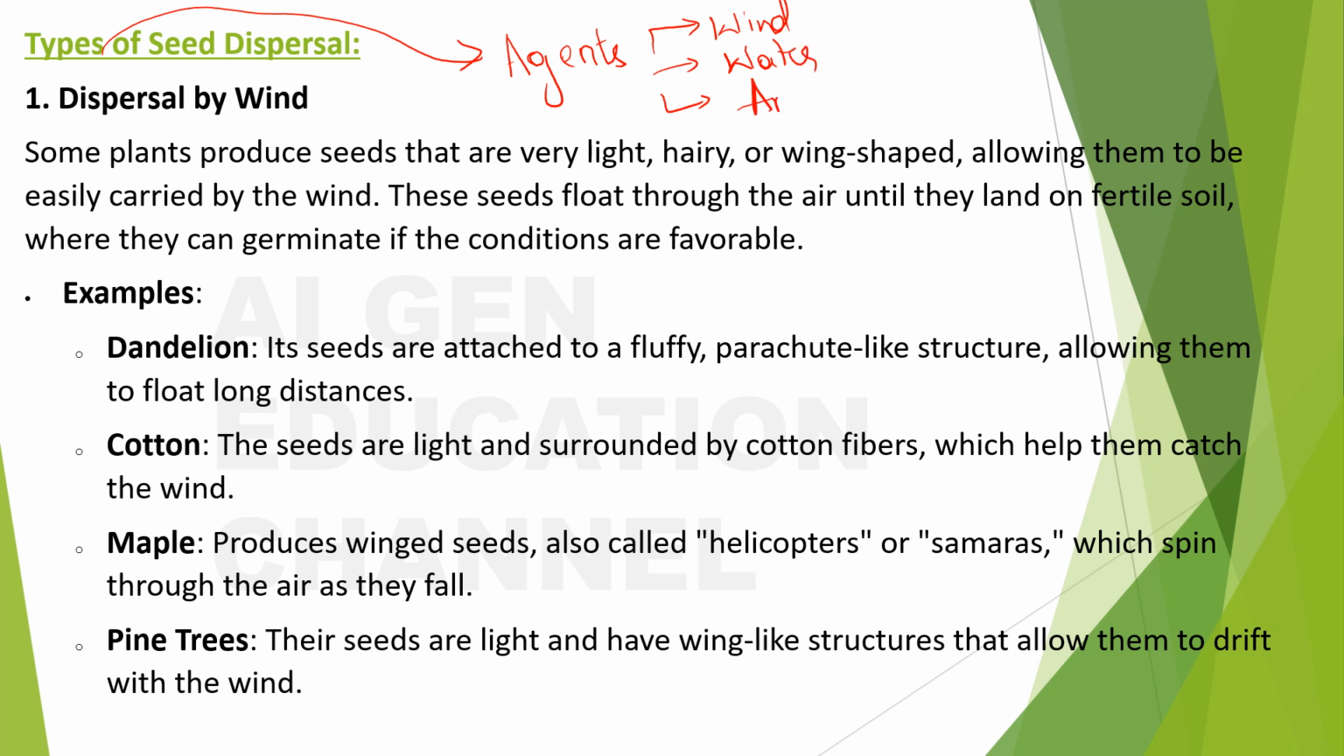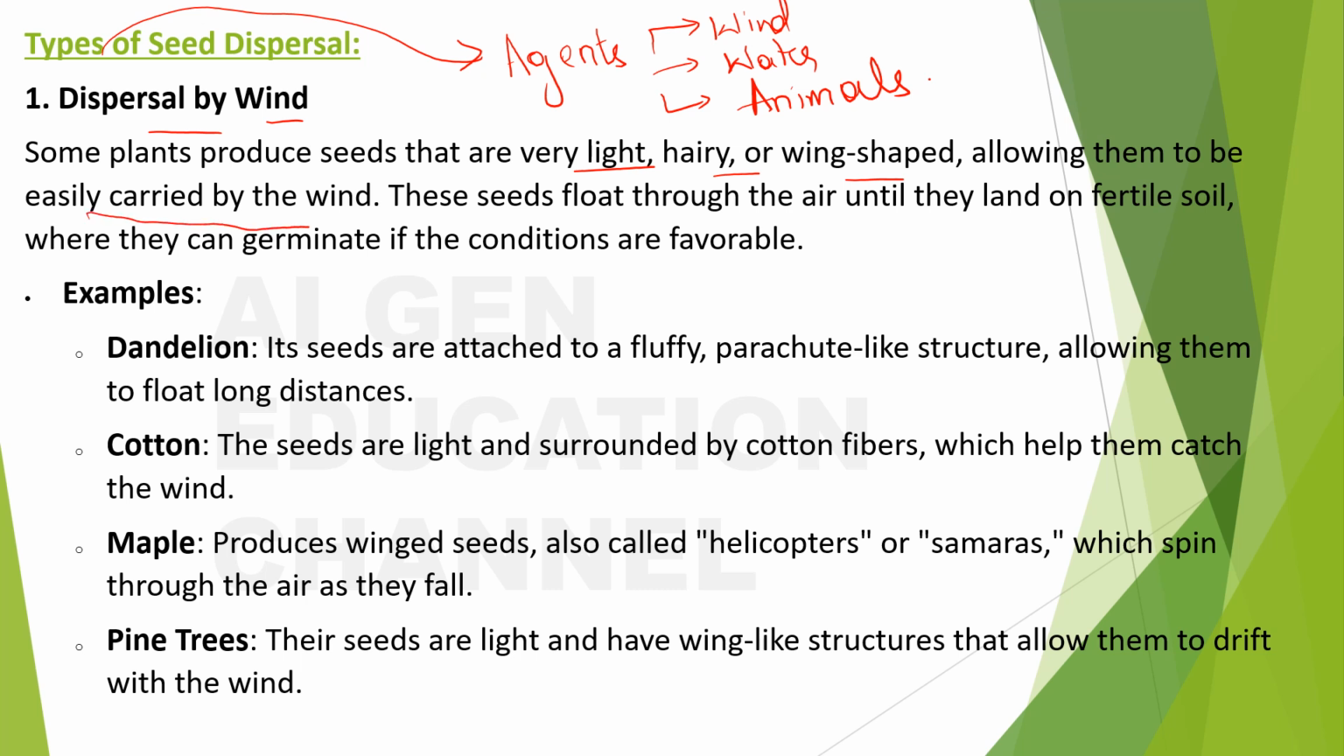Now let us see dispersal by wind. It means what type of seeds can use wind as an agent for seed dispersal. Some plants produce seeds that are very light, hairy, or wing shaped, allowing them to be easily carried by the wind.